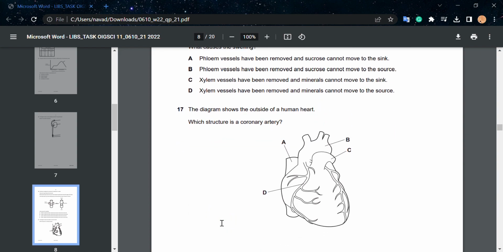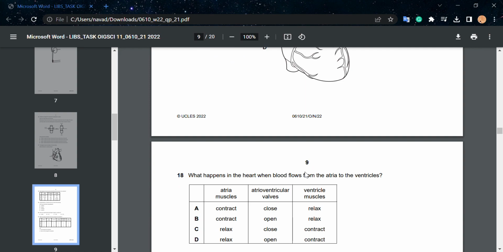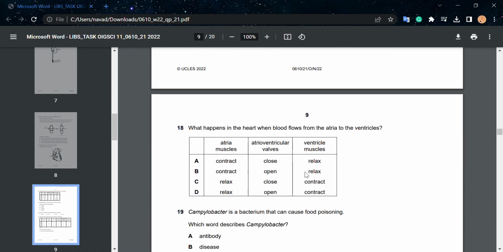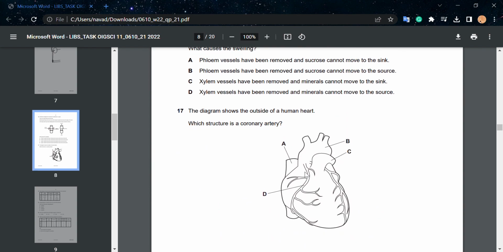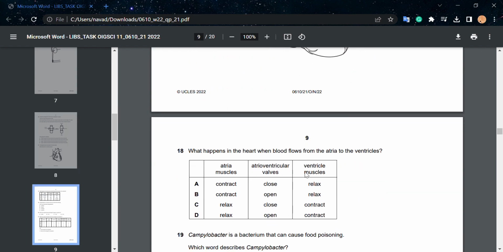Question number 17. The diagram shows the outside of a human heart. Which structure is the coronary artery? Now, A is the superior vena cava. B is the aorta, C is the pulmonary artery, so D has to be the coronary artery. So 17, D.